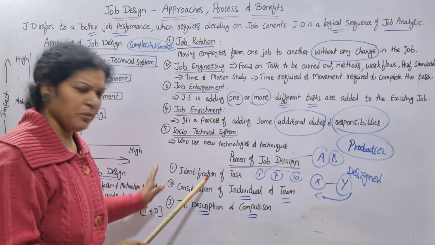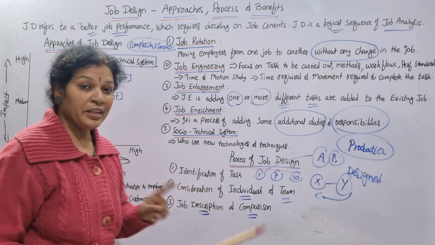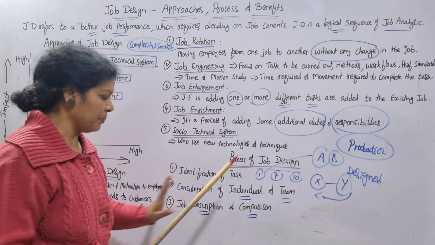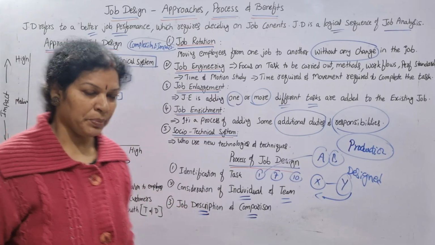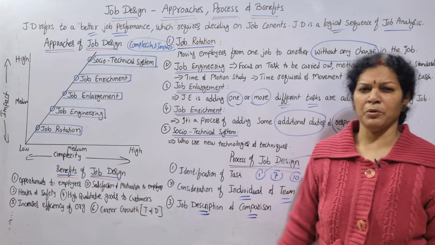Simple three steps. See once again: identifying the task, second, considering individual and team, third step, job description and comparison. Now what kind of advantages do we have? Simple, easy to remember.